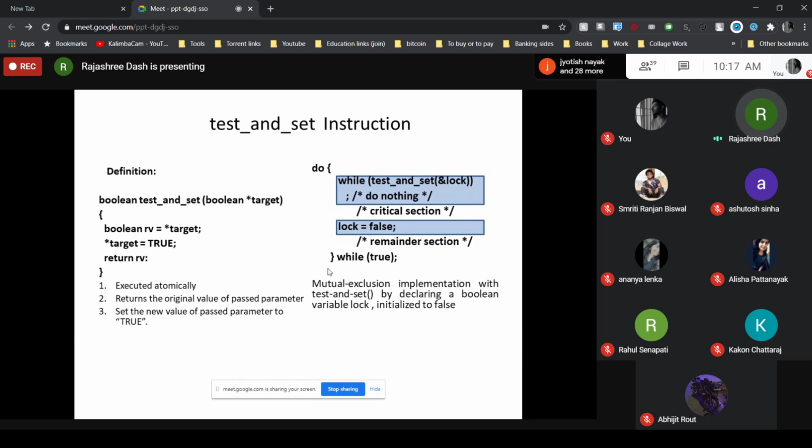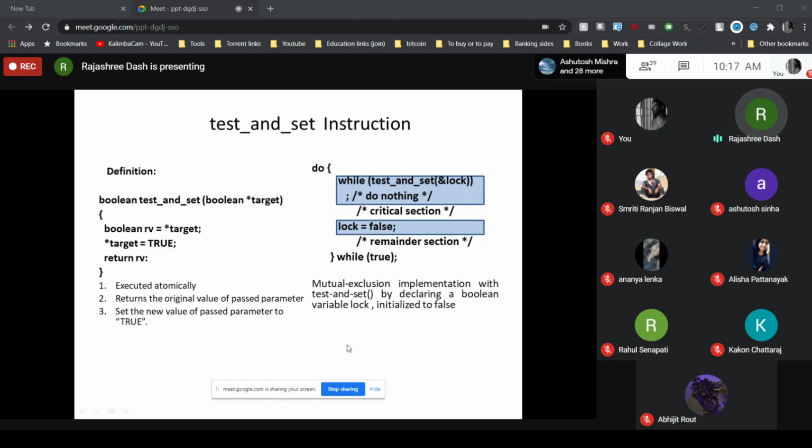So test and set sets the passed parameter to true and returns the original value of the passed parameter, not the updated value. Remember this.